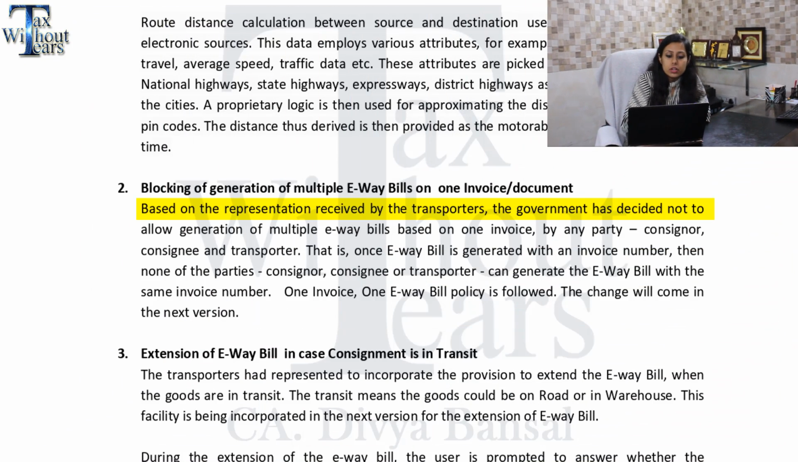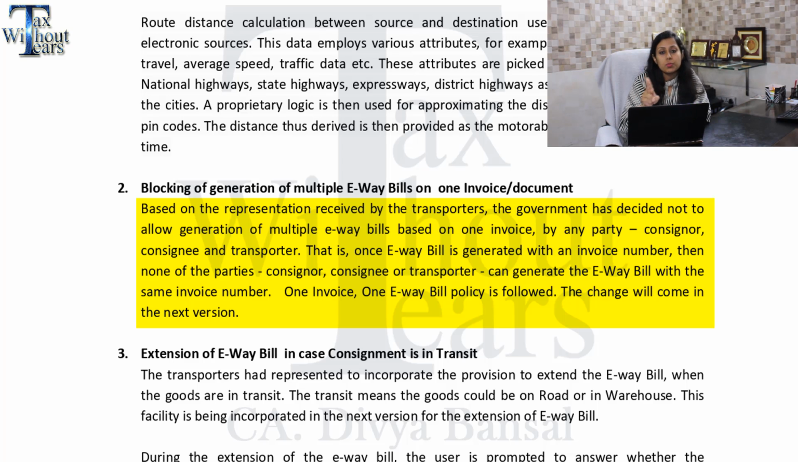Let us read the language. It simply says that based on the representation received by the transporters, the government has decided not to allow the generation of multiple eWayBills on a single invoice. That is, once the eWayBill is generated with an invoice number, then none of the parties, be it consignor, consignee or transporter, can generate the eWayBill with the same invoice number. That means one invoice, one eWayBill only, not more than one eWayBill.